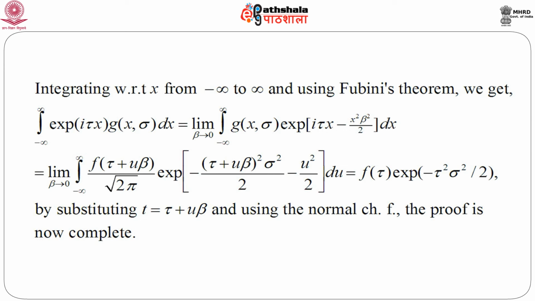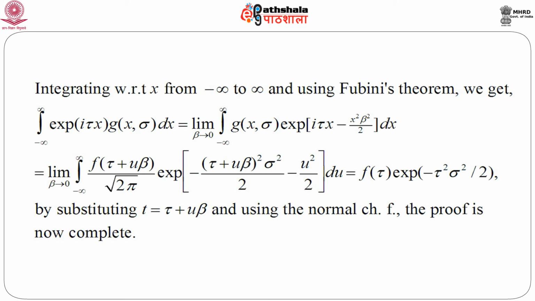Again applying the technique that we have used in the last page a few minutes back, and substituting t equals tau plus u beta, with a little bit of simplification and applying the limit beta goes to 0, we end up with this expression: f of tau into e to the power minus tau square sigma square by 2.